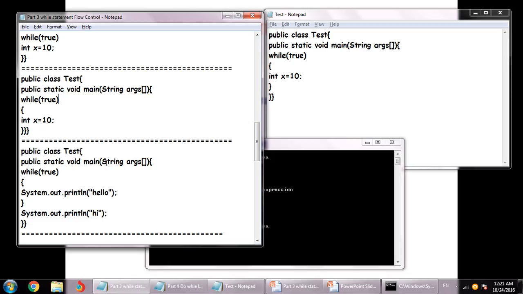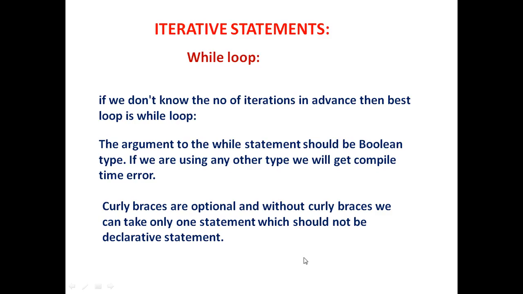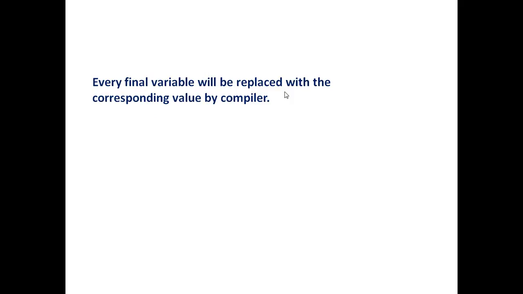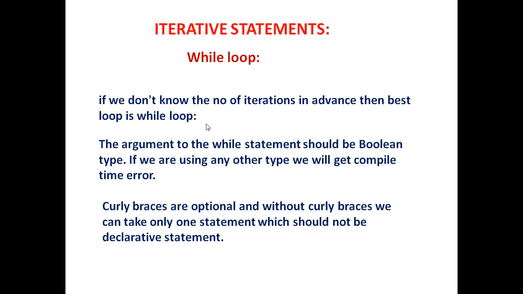Now moving on to the next point, we have certain code related problems regarding the while loop. Let me first cover these points, and then we will discuss and explain them by running a practical example. So the point states that every final variable will be replaced with the corresponding value by the compiler. This is a really important point.